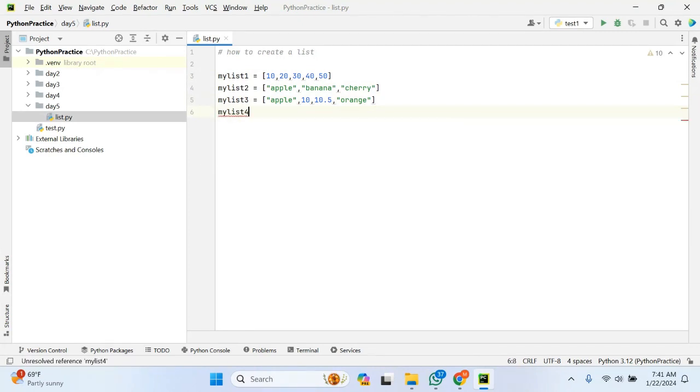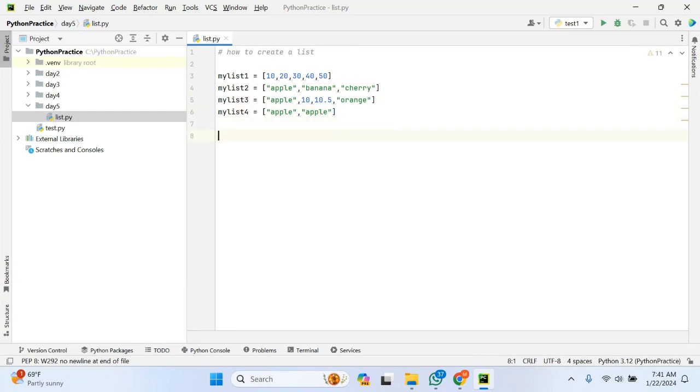Let me define another list, my list 4, and let me define some duplicate values. Suppose I have defined apple, and let me define another apple. There will be no change, I can define duplicate values as well. I can define multiple heterogeneous values. If you compare this value with all the other values, they are heterogeneous, different from each other. So in this case, duplicates are allowed, and in whichever order you insert the values, that order is preserved.